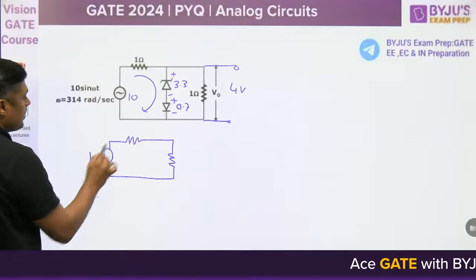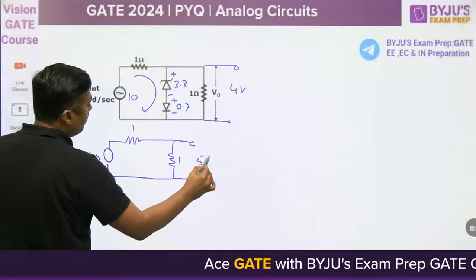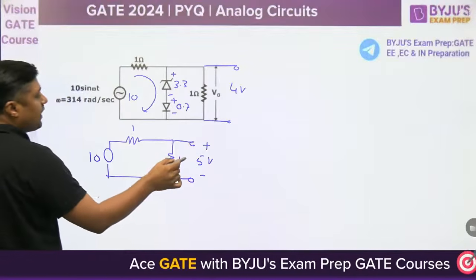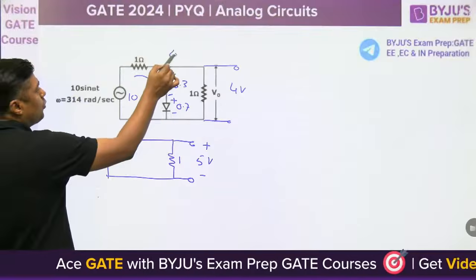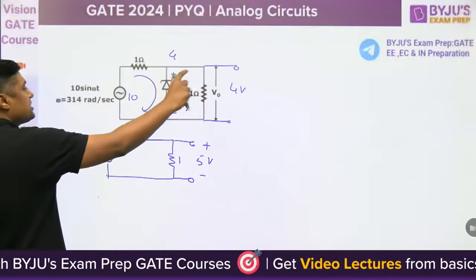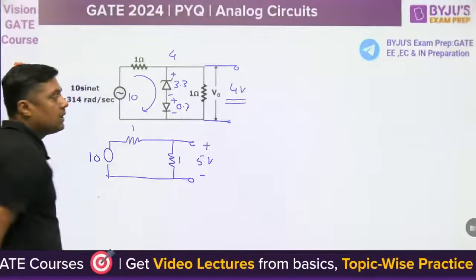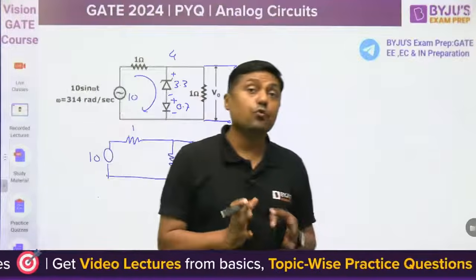If this is maximum 1, 1. What is the maximum voltage? 5 volt. But it will not reach up to 5 volt because when it reaches 4 volt, this diode will break down and this diode will conduct and the output is fixed at 4 volt. And that's why the maximum positive voltage is 4 volt.